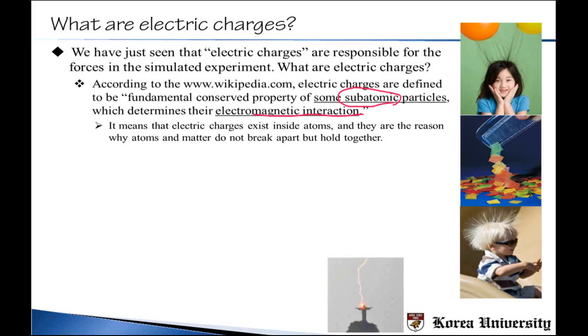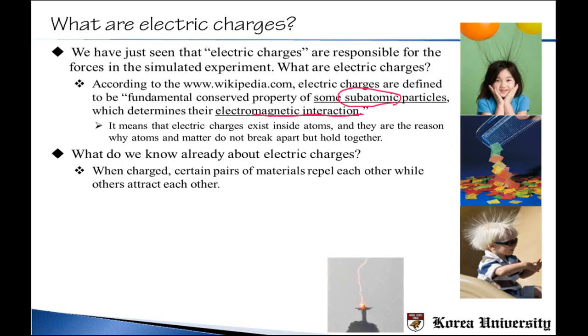And because electric charges exist inside atoms, this is the reason why atoms and matter do not break apart but hold together. Essentially, you are living because there are electric charges that keep your shape as you are. And what we already know about electric charges, let's try to summarize.